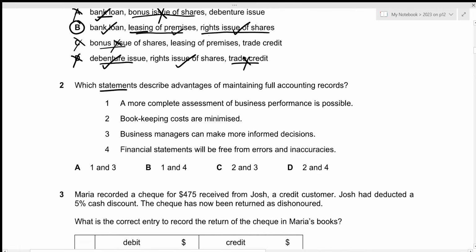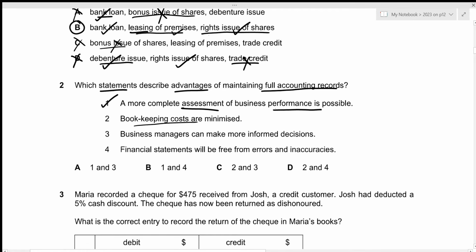Which statements describe advantages of maintaining full accounting records? The first statement is a more complete assessment of business performance is possible. This is true because while maintaining full accounting records, we would have to record each and every transaction, right? So it means that anyone looking for evaluating the business performance can take a look at all of the transactions and figure out how each of those transactions can affect the business performance, which is why statement 1 is correct.